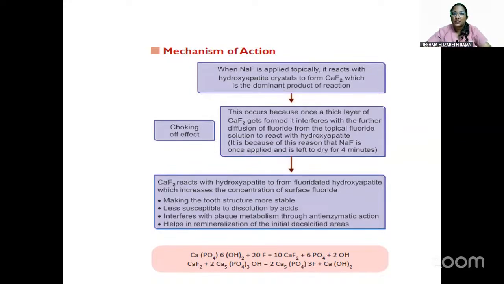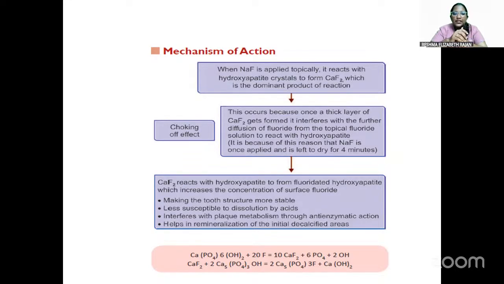So for this reason, after applying sodium fluoride, we have to leave it to dry for 4 minutes and then reapply. So this is a chalking off effect. When the sodium fluoride is applied onto the teeth, calcium fluoride gets formed, which will prevent further diffusion of the fluoride from the topical fluoride. That is known as chalking off effect.